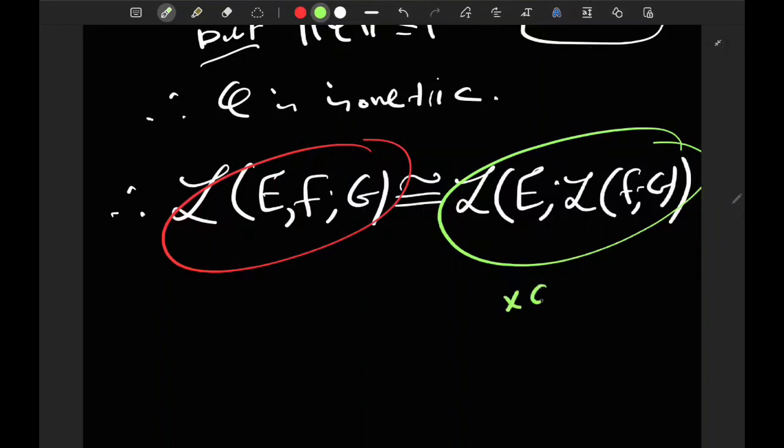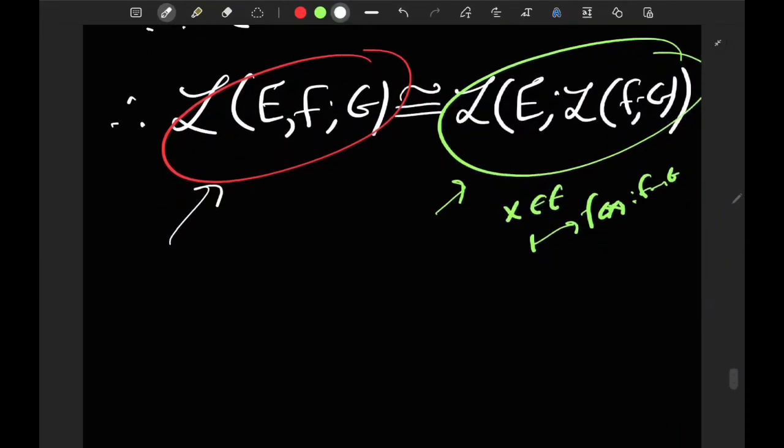You're taking an element x of E and producing a mapping, using an element of L of F, G, which is again a mapping. So this one is a bit convoluted, but this one is straightforward, just a bilinear map from E cross F to G. So what this means for us is that whenever we encounter a linear map of this sort, we're going to see how it happens with differentiability in a bit, we can identify it with this thing over here.